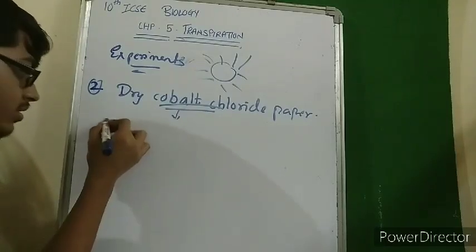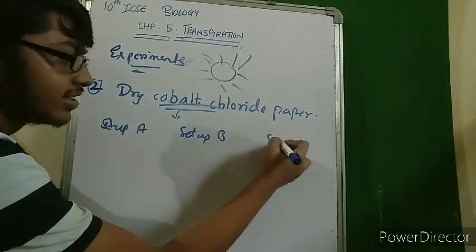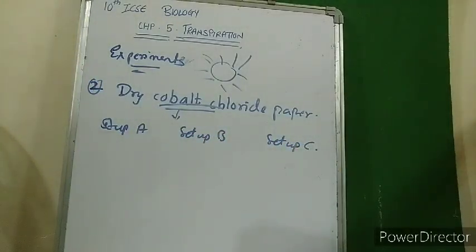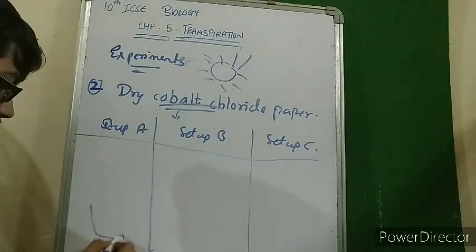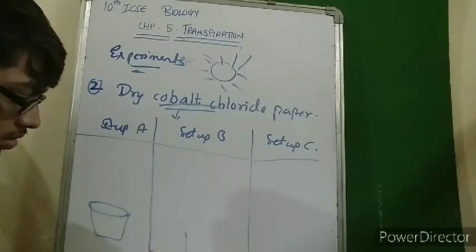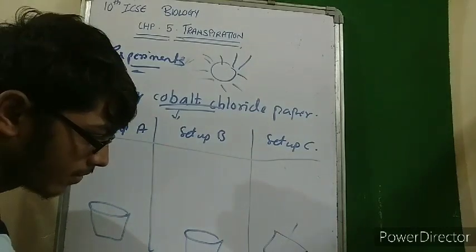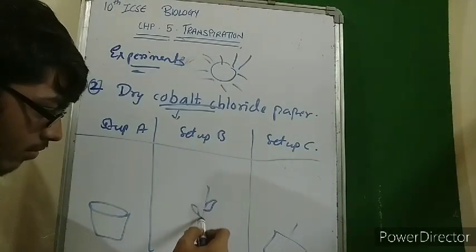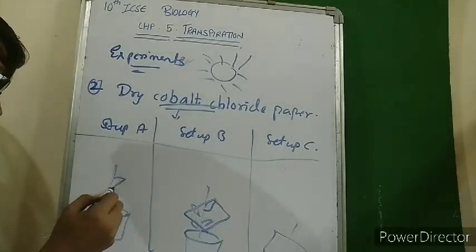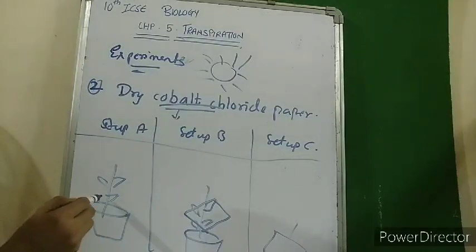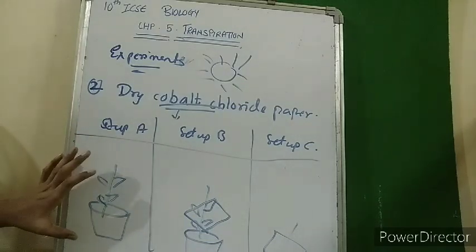They took three setups, setup A, setup B, and setup C. In one setup, they simply kept a plant.